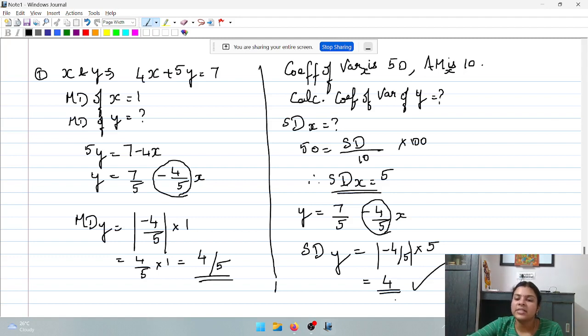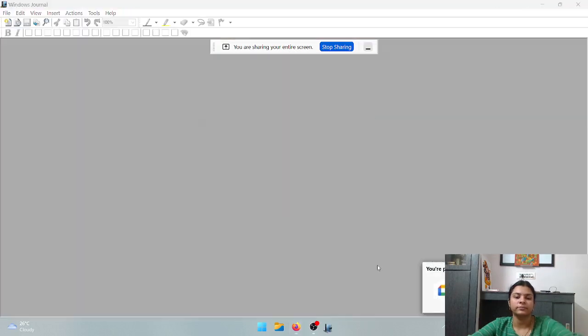Now we have found the standard deviation of y, whereas we need the coefficient of variation of y. To find the coefficient of variation, I need the arithmetic mean of y. Now friends, arithmetic mean is a measure of central tendency. We cannot use